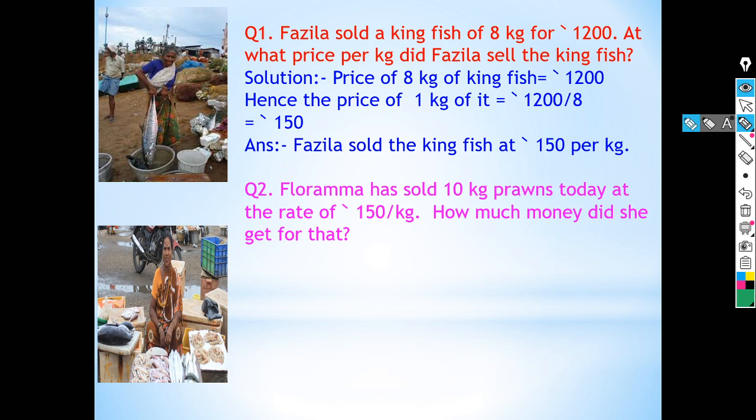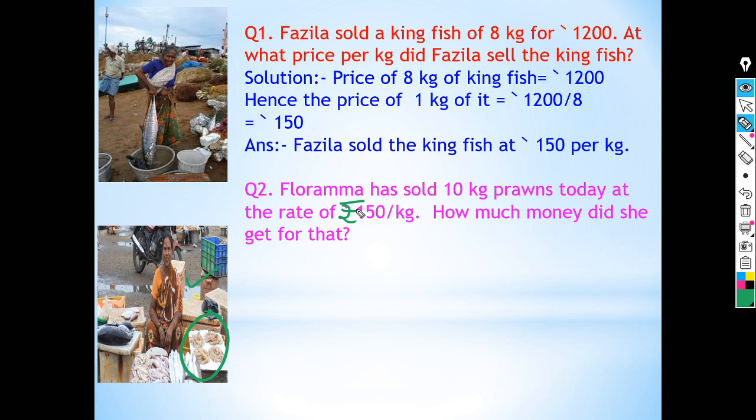Now come to the next question. Floramma is selling prawns. Floramma has sold 10 kg prawns today at the rate of rupees 150 per kg. How much money did she get for that?